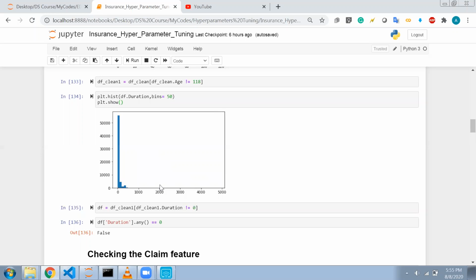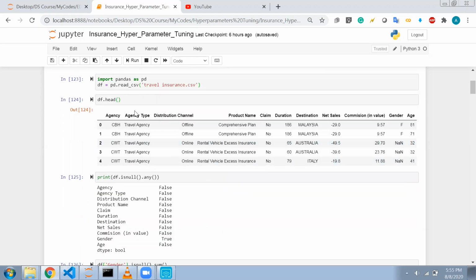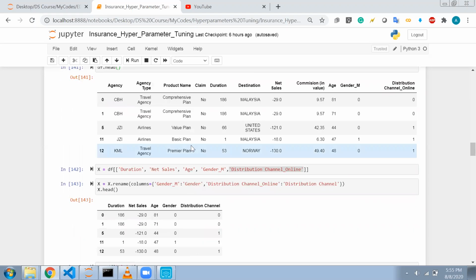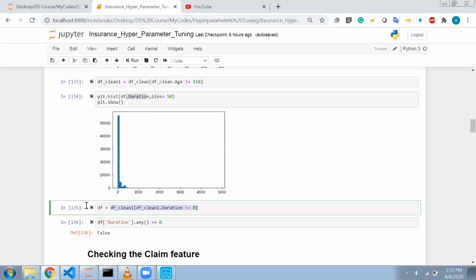I have also drawn a histogram for the duration. For some rows, the duration of the travel was 0. If duration is 0, then I don't need to give any claim to that person. So I will select only those rows where duration is not equal to 0, and put it in this data frame. Now if I check whether duration has any null values, we can see there are none.